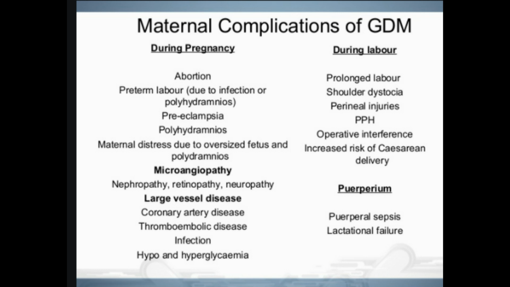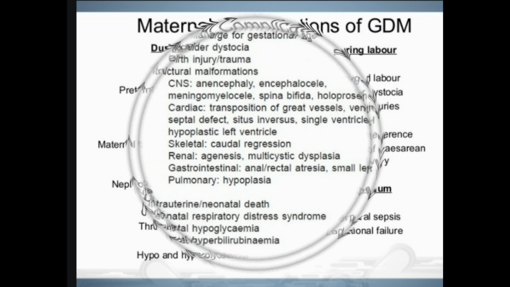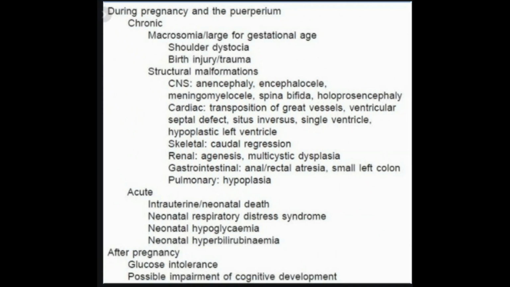5. The risk of birth defects in infants whose mothers have gestational diabetes is very low because most pregnant women develop gestational diabetes after the 20th week of pregnancy, when the fetus has already fully developed. 6. The risk of birth defects increases only if you had undiagnosed diabetes before pregnancy or if you have high, out of control blood sugar levels during the first 6 to 8 weeks of pregnancy.